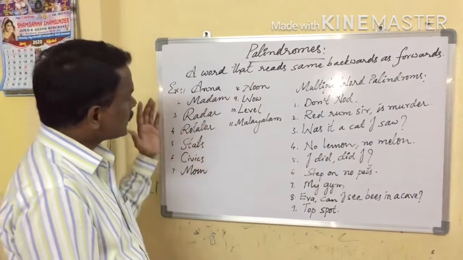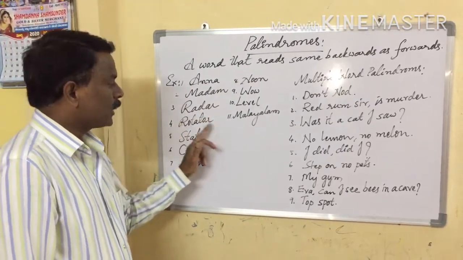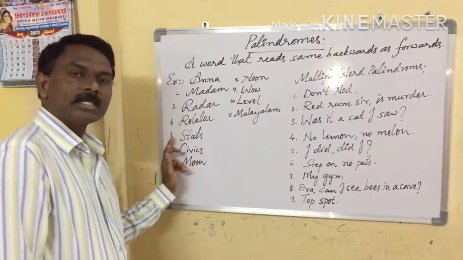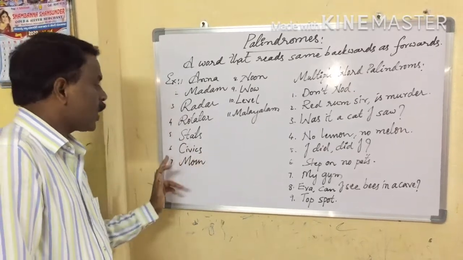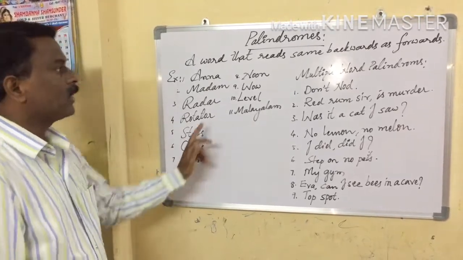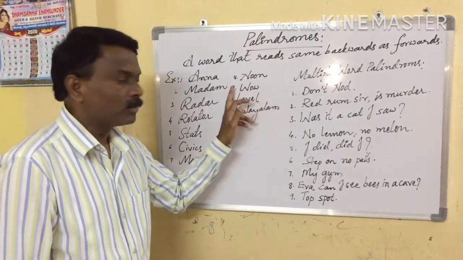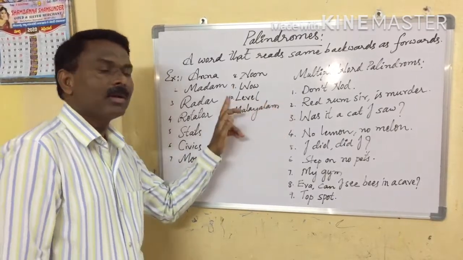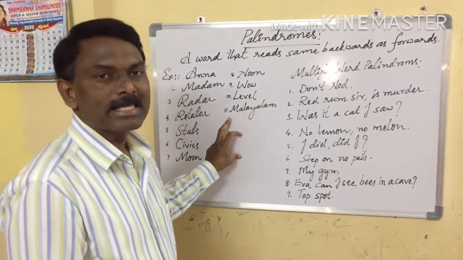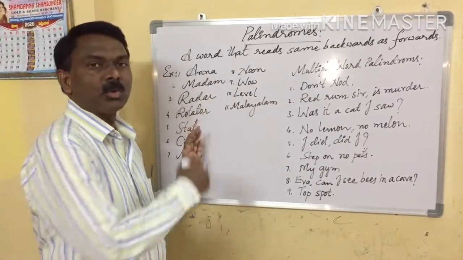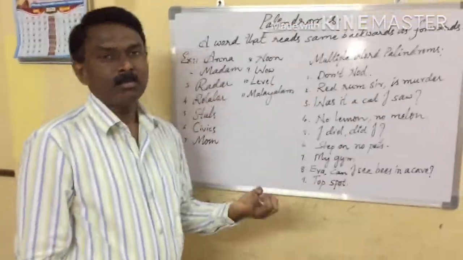In that way, radar, rotator, stats, civics, mom, noon, wow, level, Malayalam.